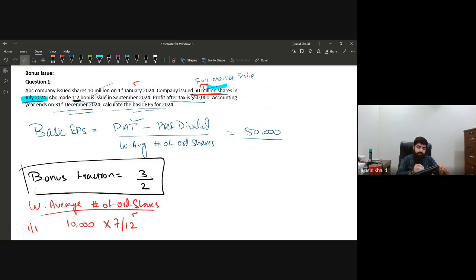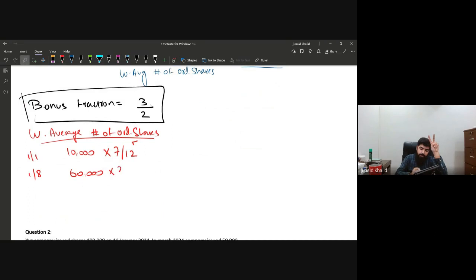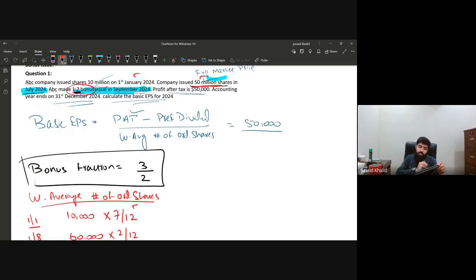If you just see, the bonus shares were issued at the end of September, which means August and September, that is for 2 months. So we have multiplied it by 2 and divided it by 12. These 60,000 total ordinary shares were in issue for the next 2 months, August and September. Now what happened at the end of September or in October? The company issued bonus shares.